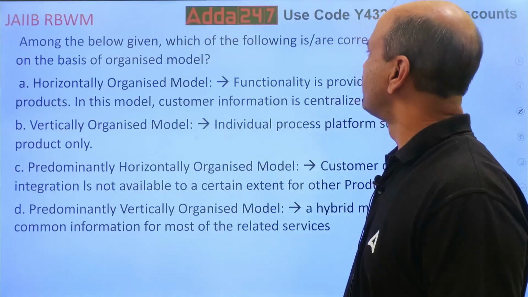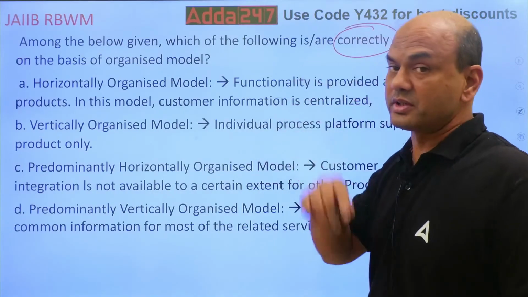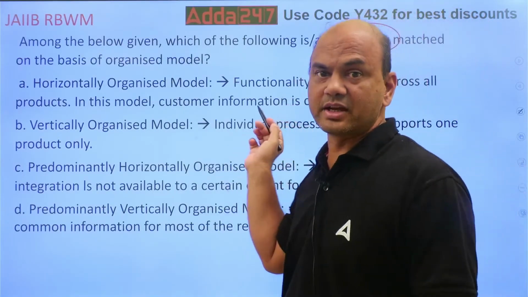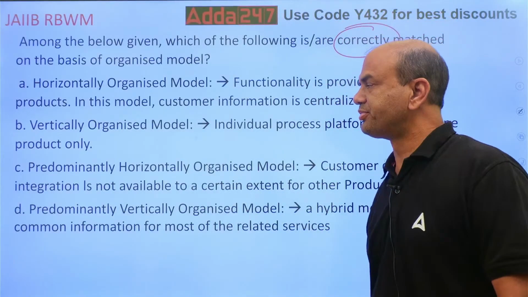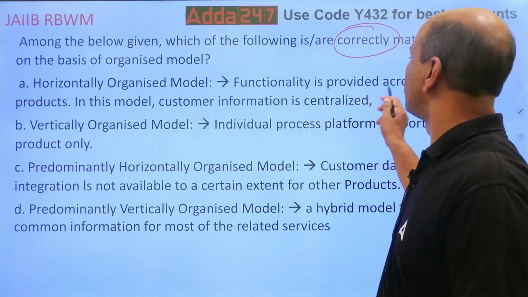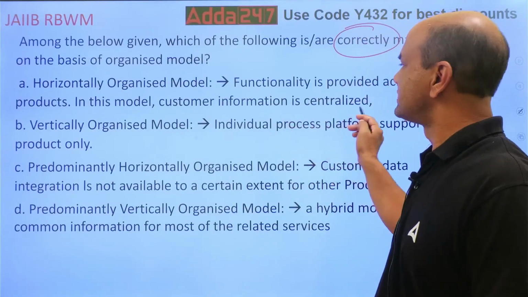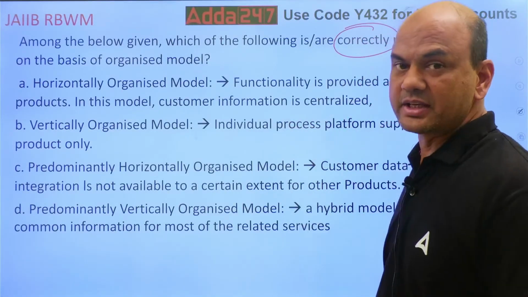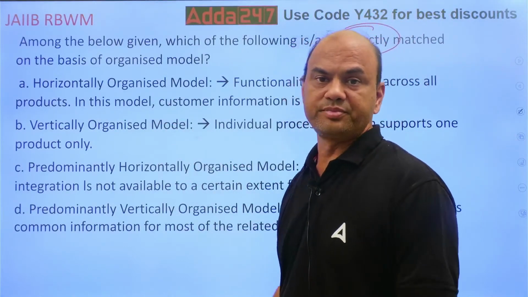Among the below given, which of the following is or are correctly matched? See, earlier it was not correct. Now it is correctly matched. On the basis of organized model: horizontally organized model, functionality is provided across all the products. In this model, customer information is centralized. So functionality is provided across all the models in the horizontally organized model.